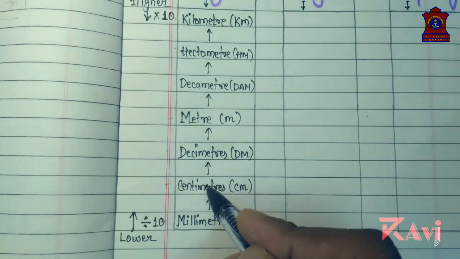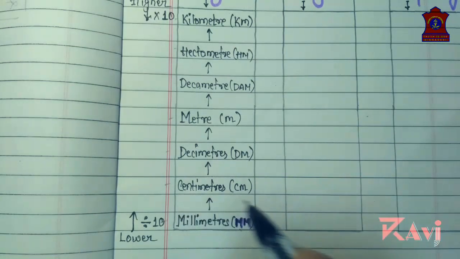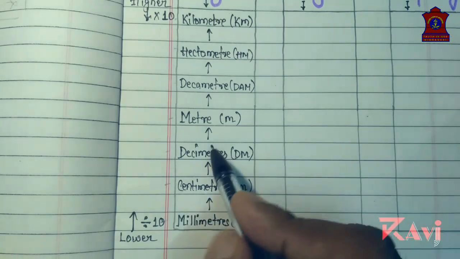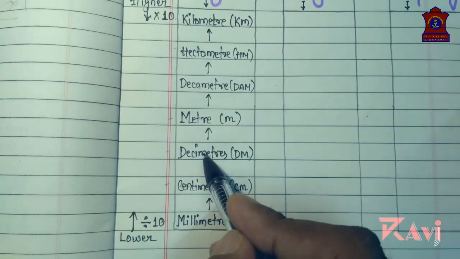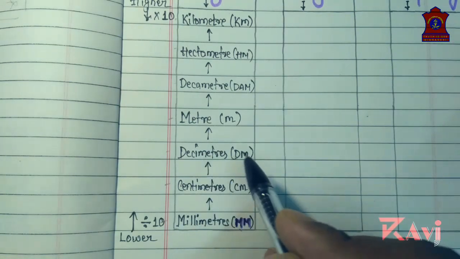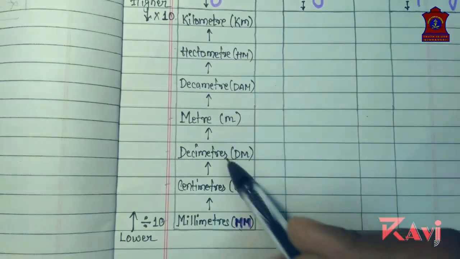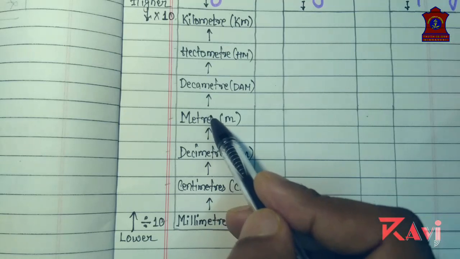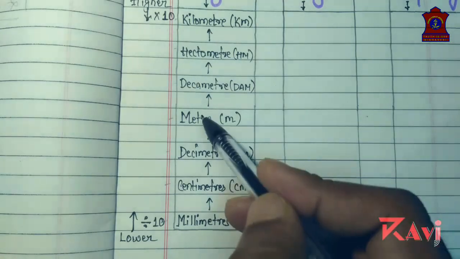Millimeter to centimeter is 10. If somebody is asking you how many millimeters make a centimeter, it is 10. Similarly, how many centimeters make a decimeter? 10 centimeters.